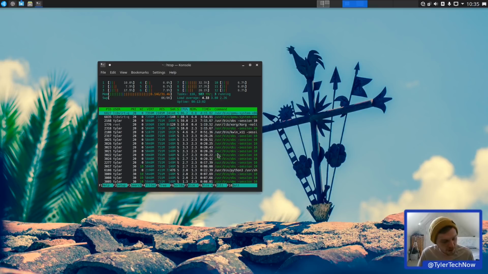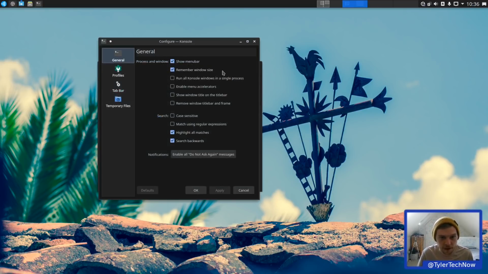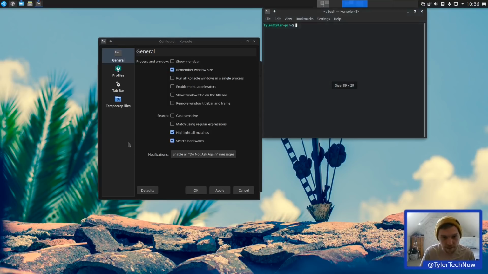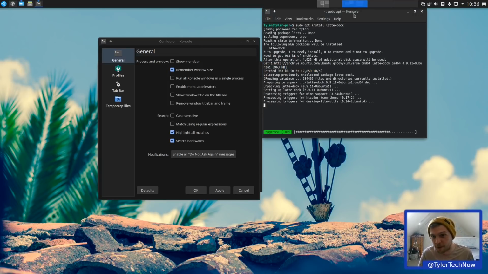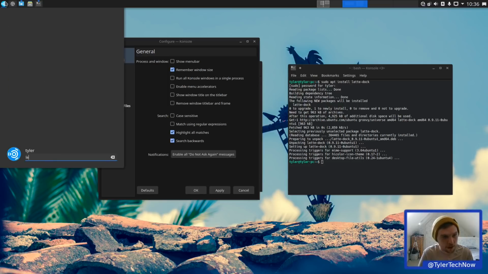Okay, I'm just going to sort out this console because it looks a bit ropey. So let's go to configure console. Don't need a menu bar because we're going to get a global menu at the top there. And then we will also install Latte Dock actually. Let's get that ready. So the way I like to use KDE is with a Latte Dock at the bottom and then the global menu at the top, and then I'll remove these Windows bars. You've probably seen it on the channel the way I set it up.